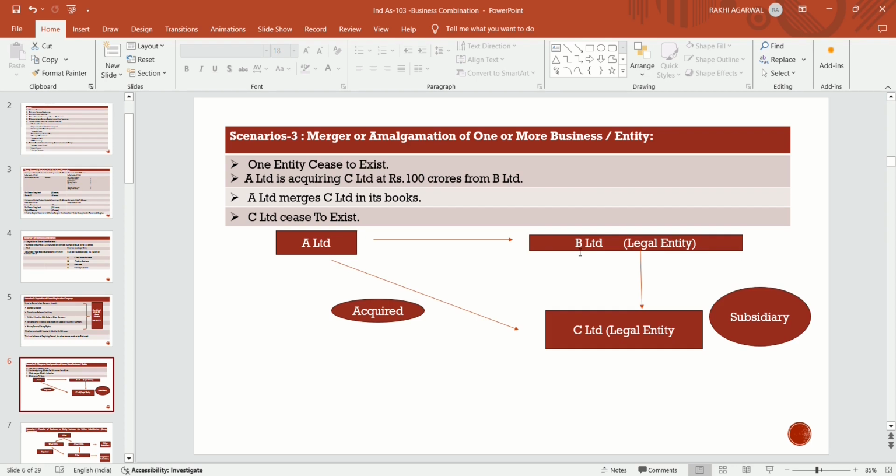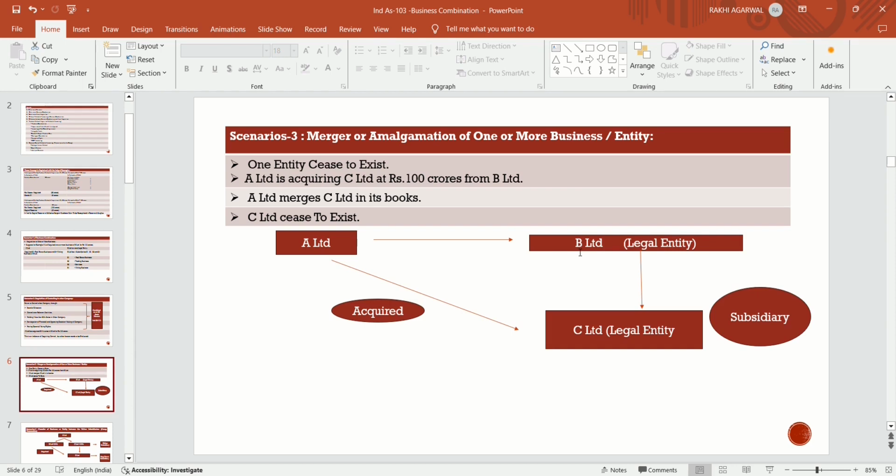Firstly, if one company acquires another existing company 100%. Secondly, if they have controlling power. Thirdly, if one company is acquired by or merged with another company and forms a new company, then that is also called a business combination.